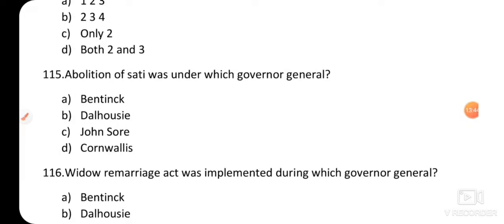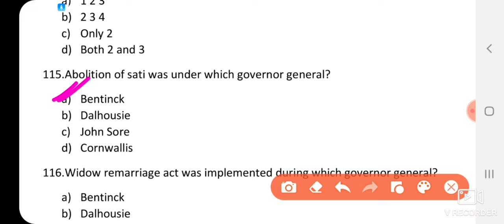Question number 115. Abolition of sati was under which Governor General? Option A, William Bentinck. Option B, Dalhousie. Option C, John Shore. Option D, Cornwallis. So the correct answer is option A, Lord William Bentinck. Lord William Bentinck abolished the sati system in 1829.